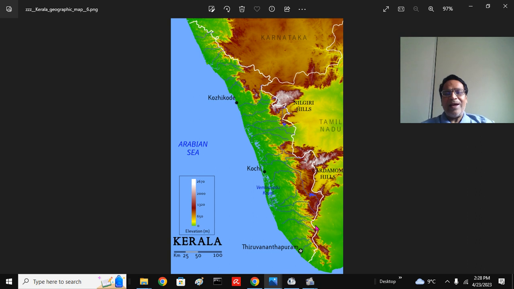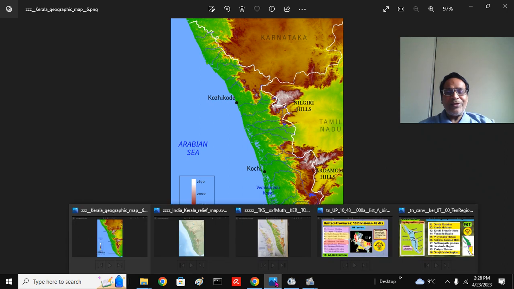Then this is the gap, Tenkasi Senkotta gap, the railway line from Tirunelveli Palayankottai to Kollam, that is Quillon. This is the fascinating city on the Sindhu Sagar Ocean. This is the Hindu Mahasagar, and Ganga Sagar somewhere here. This is the Agastyamalai region, Nanjil Nadu, Kanyakumari. So these are the regions you can see.